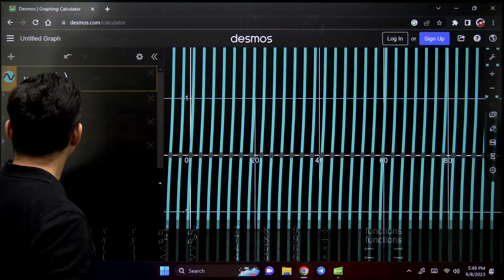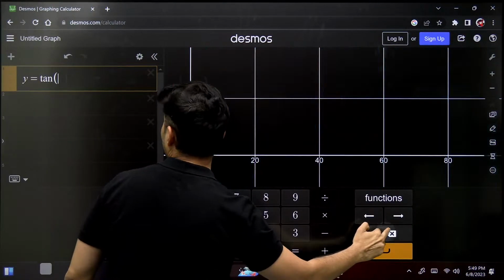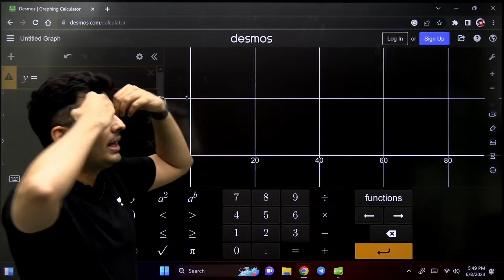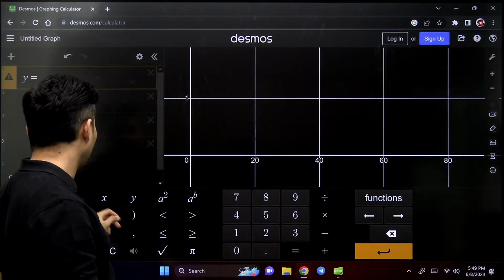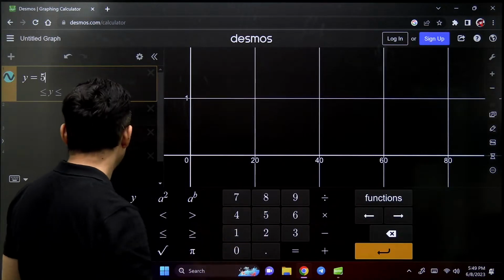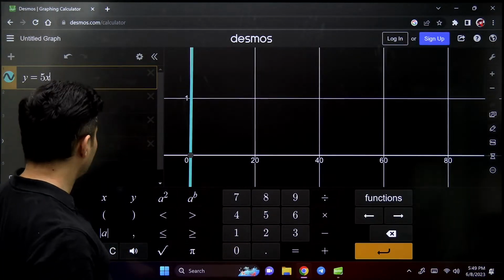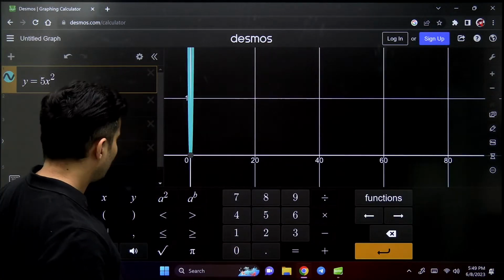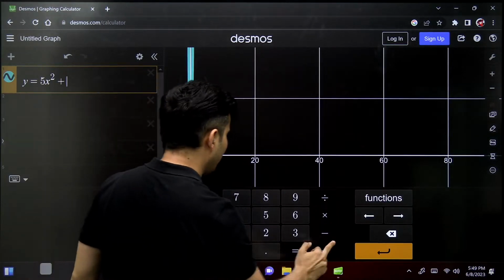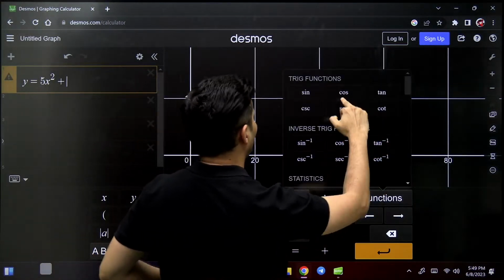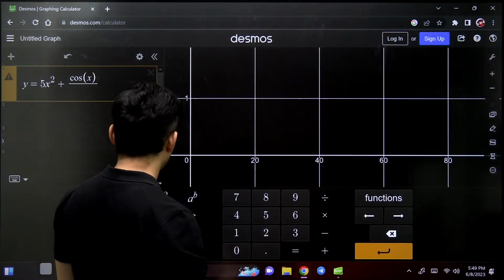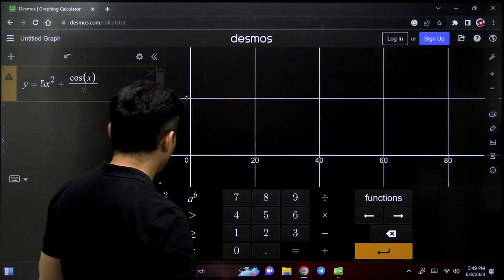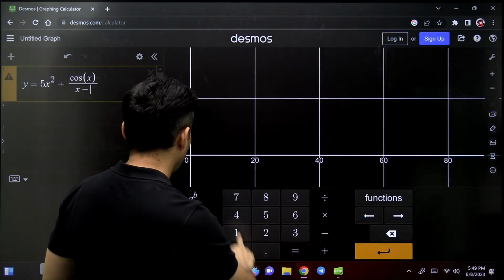Now you can play around with it so much that you can draw anything, guys. You tell me some random, your weirdest dream, everything can be drawn. Say for example 5 x raised to 2 plus, let's say, cos x, all right, divided by, I don't know, x minus 4.